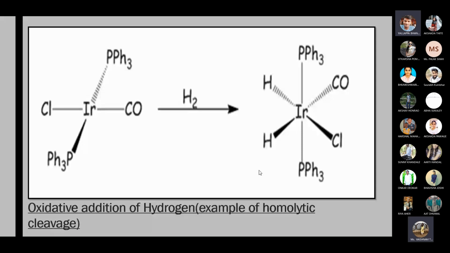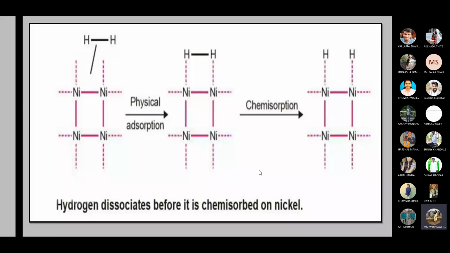Okay. This is the first mechanistic aspect. Then the second one is also for homolytic cleavage, but the example is different: chemisorption of dihydrogen on a nickel catalyst. In 12th standard, we have this reaction, the hydrogenation reaction.